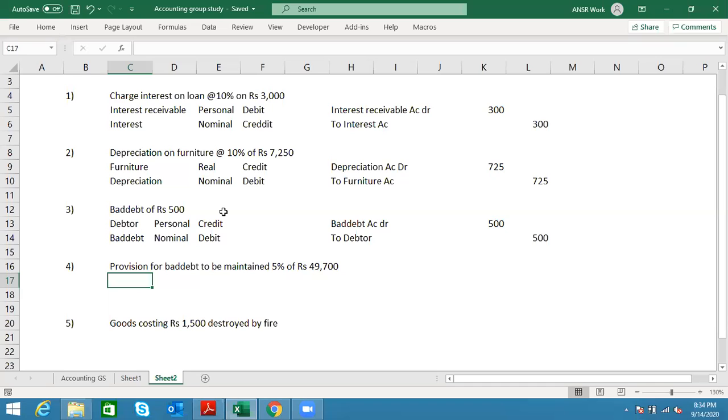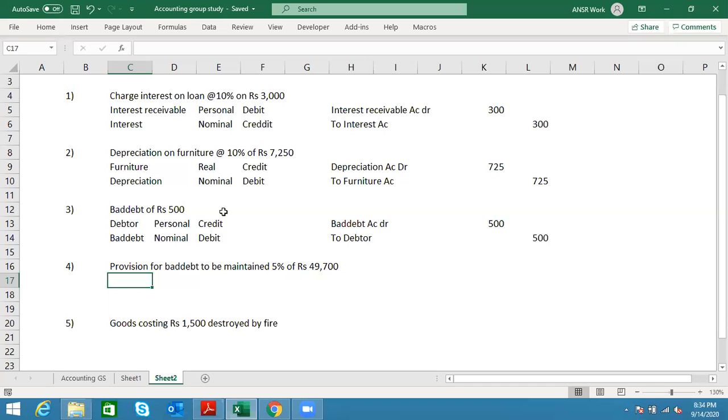On a particular day, remember, this is not final. They're just assuming, expecting that this might happen. That is the concept of provision.